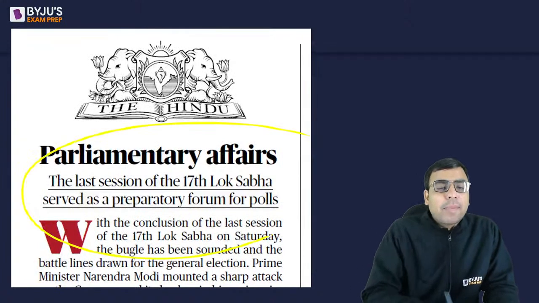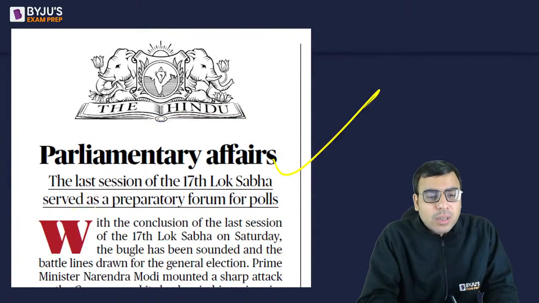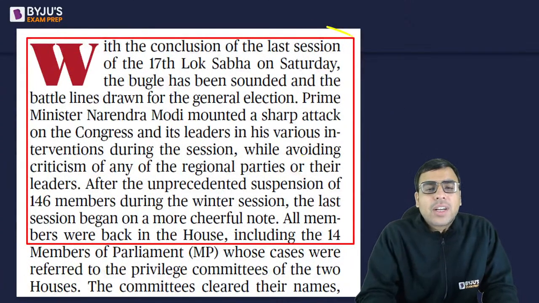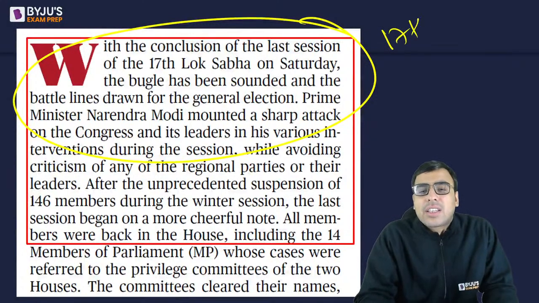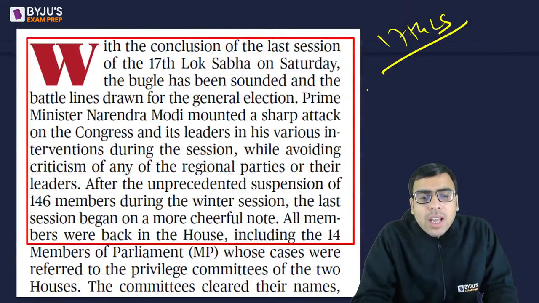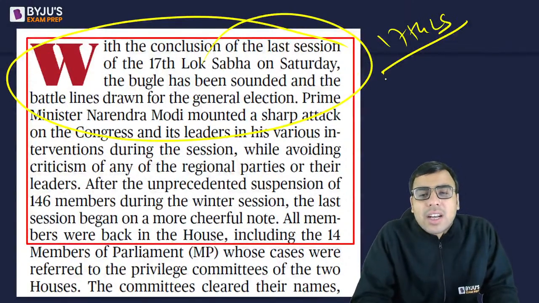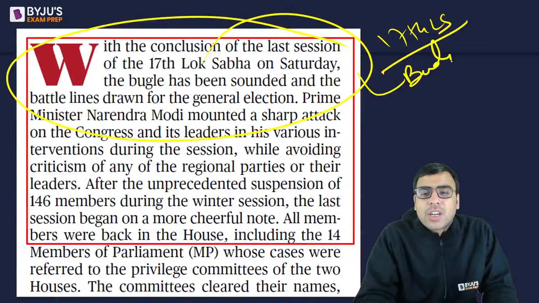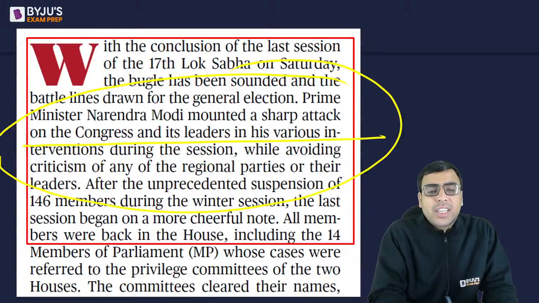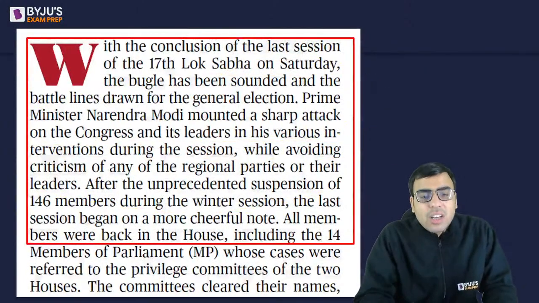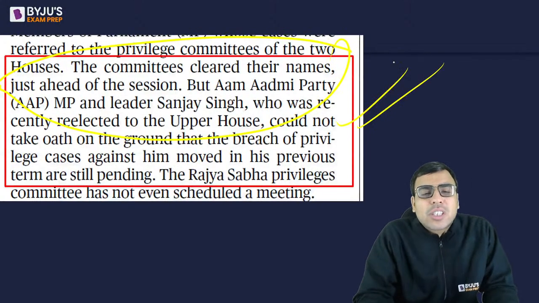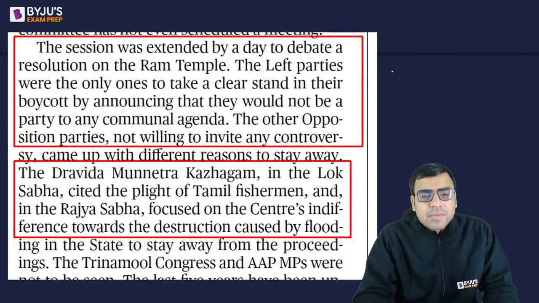Okay, side में article, parliamentary affairs. The last session of the 17th Lok Sabha served as a preparatory forum for polls. Now, I hope you are aware. Recently, the 17th Lok Sabha is actually going to complete, and the last session happened, where the budget was announced and different things. And Prime Minister Modi mounted a sharp attack on the Congress and its leader in his various interventions during the session. So these are the things being talked about, and the committee declared their names. Obviously, it was politically heavy. We are not going into that detail.